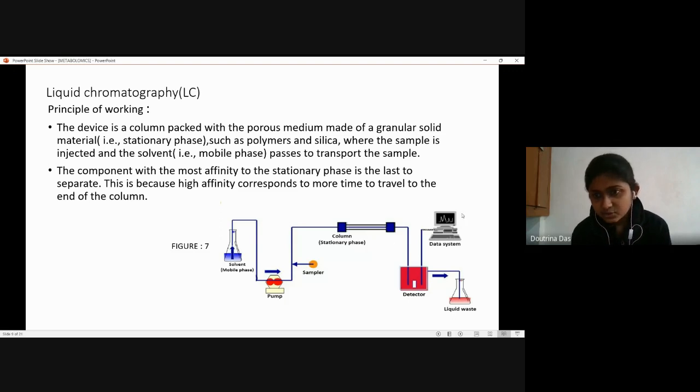Now, as this is shown in this figure, these data systems and all, I will come to that later, because most of these chromatographic techniques are usually accompanied with an MS or an NMR. So I will speak about that in my next slides.